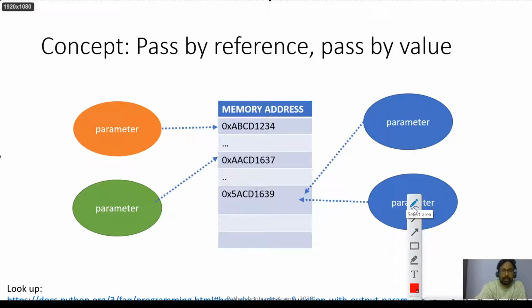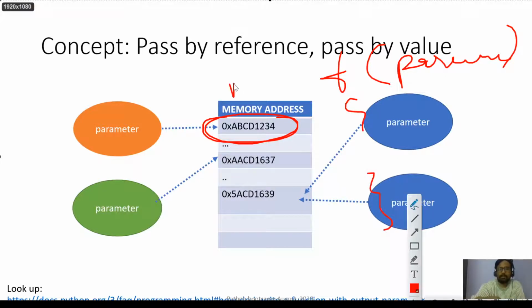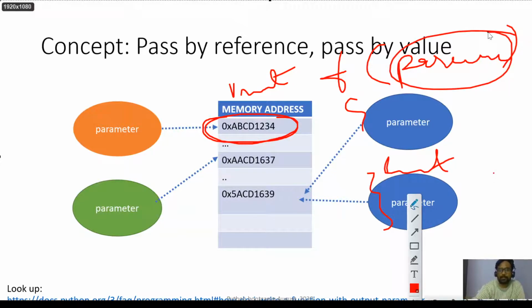You have a parameter already defined in a certain memory. You have some function called f, say, and then you send that parameter inside the function. This is some int, returns something. When you call this function, C and C++ create a copy of the parameter and then use it here.